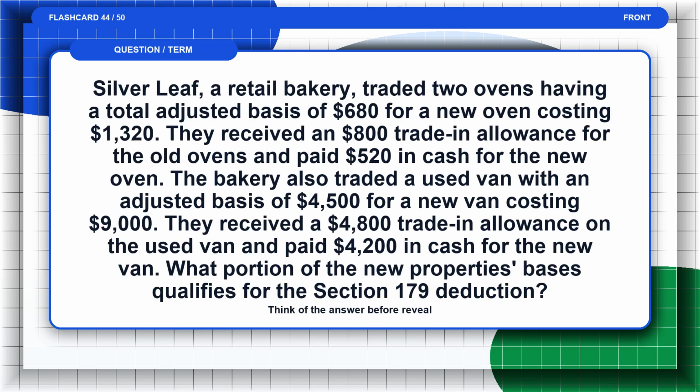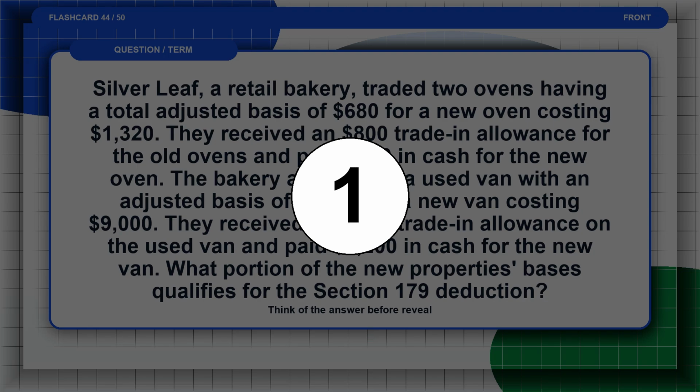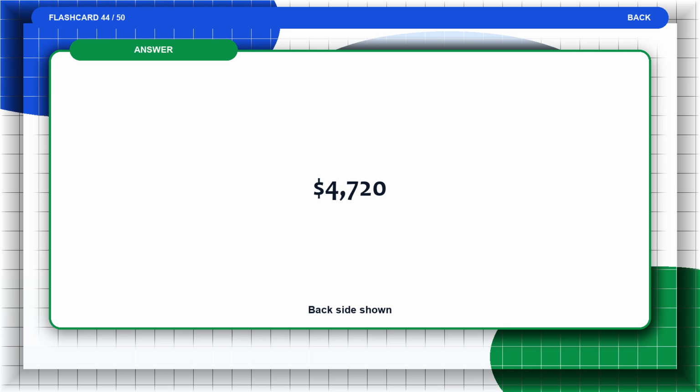Flashcard 44. Silverleaf, a retail bakery, traded 2 ovens having a total adjusted basis of $680 for a new oven costing $1,320. They received an $800 trade-in allowance for the old ovens and paid $520 in cash for the new oven. The bakery also traded a used van with an adjusted basis of $4,500 for a new van costing $9,000. They received a $4,800 trade-in allowance on the used van and paid $4,200 in cash for the new van. What portion of the new property's basis qualifies for the Section 179 deduction? Think of the answer before the reveal. The answer is $4,720.